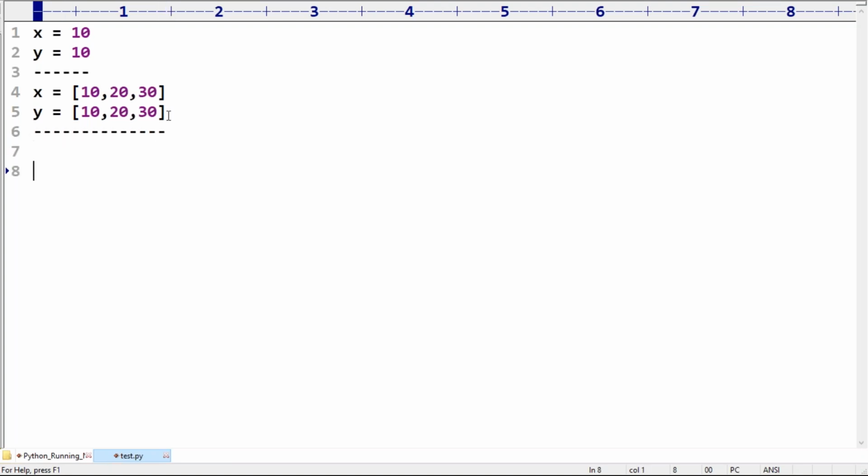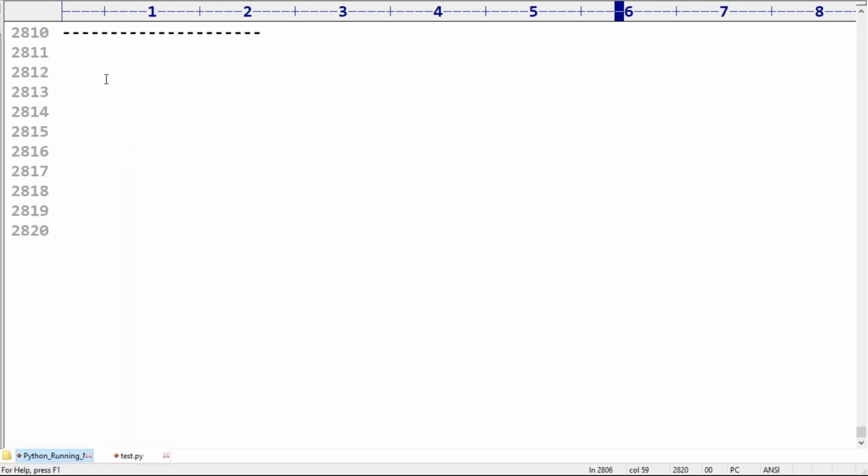Getting the point, right? Now Y is equal to X. Here I'm not asking to create an object. X is already pointing to some object, and Y is also pointing to that same object. Here reusability is not there, but here I'm not asking to create an object. I'm only assigning the object pointed to by X to the Y variable also. Getting the point? That is what it means that object reusability is not there.